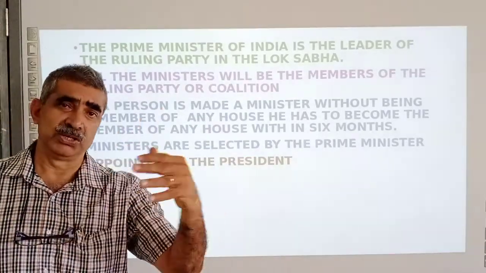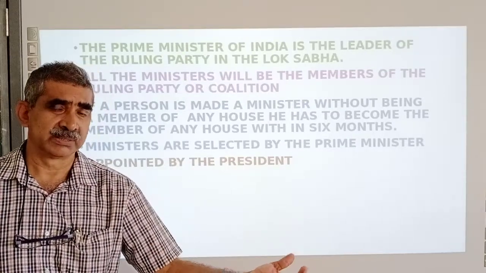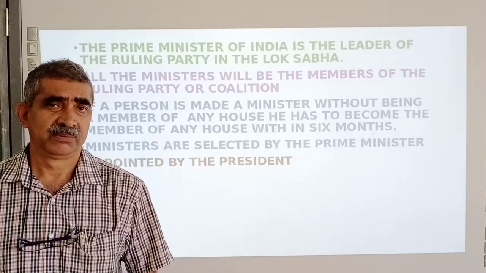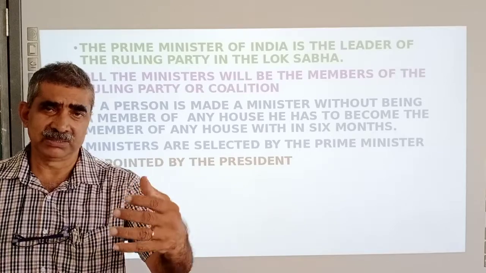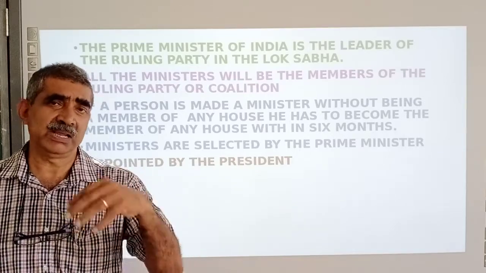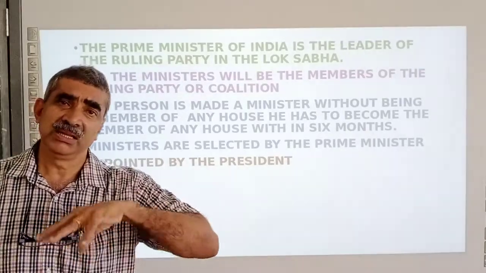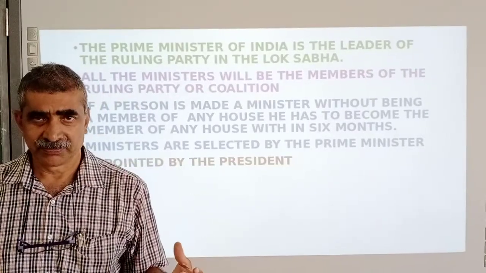So he became Prime Minister through Rajya Sabha. Second is Mr. Manmohan Singh. All other Prime Ministers were members of the Lok Sabha itself.